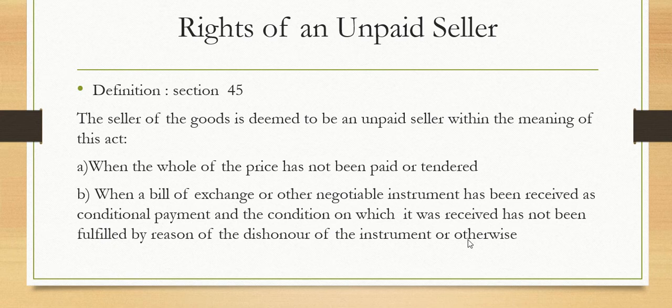To put this in an example, the buyer has given a bill of exchange or other negotiable instrument to the seller to pay for the goods, but that has been dishonored, meaning it has been cancelled or it has not been honored for receiving cash. At that time it is considered that the payment has not yet been made.